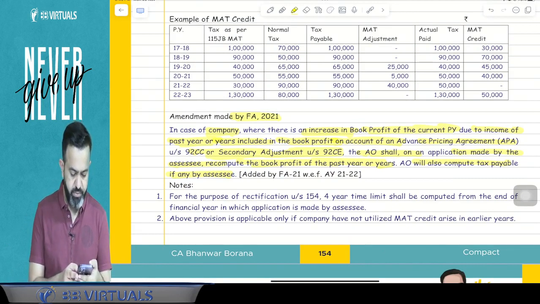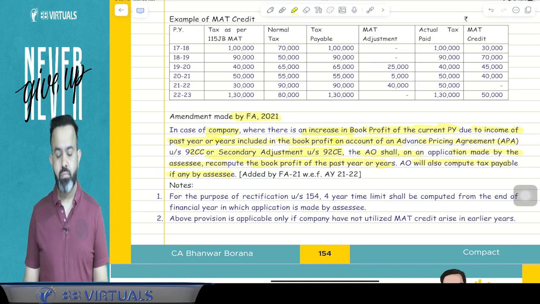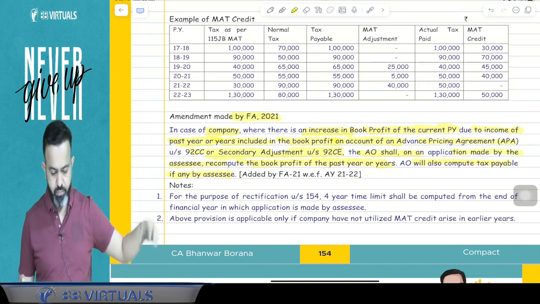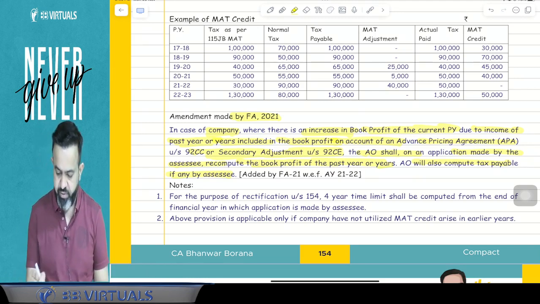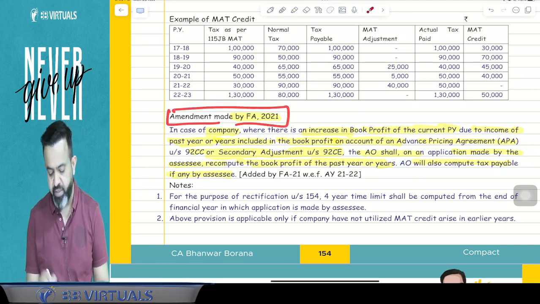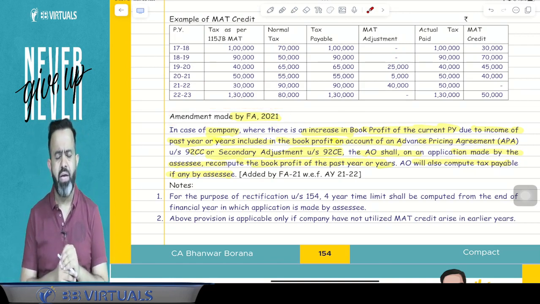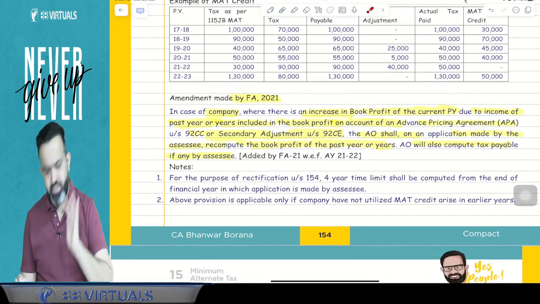Just check this concept here, that is example. After example, there is an amendment made by the Finance Act 2021. Now guys, what is this concept? I will explain you with the help of one example and you will be able to understand, don't worry.